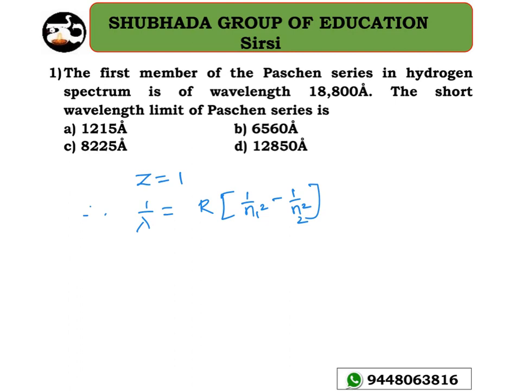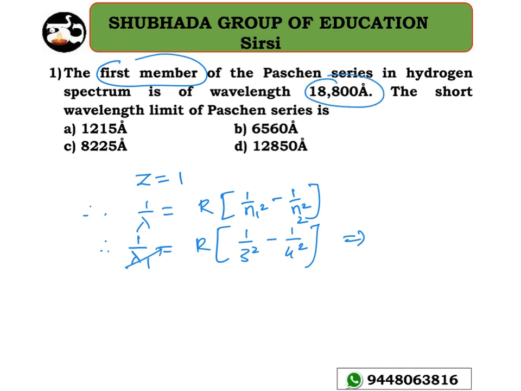The question is to find out the short wavelength limit; the first member is given. So let me take the first member: 1 divided by lambda 1 is equal to R into 1 by n1 square minus 1 by n2 square. For the Pascal series n1 must be equal to 3, so 1 by 3 square minus 1 divided by 4 square. If I simplify this, lambda 1 is given as 18,800 angstrom, so the only unknown is R. Therefore I will get R is equal to 1.1 into 10 to the power of 7.